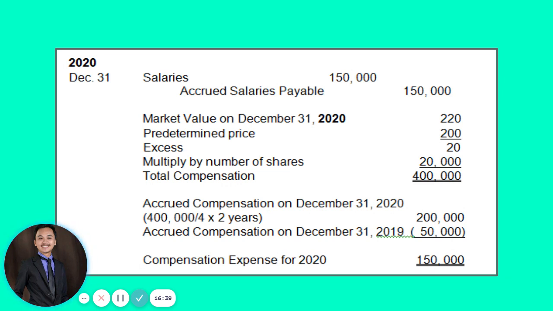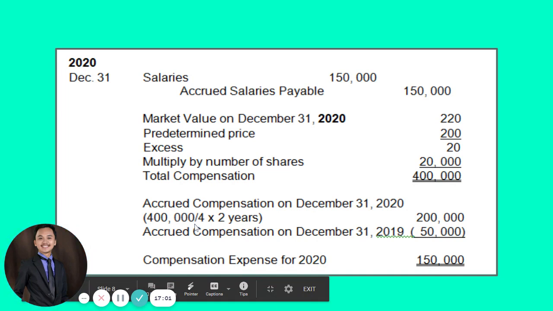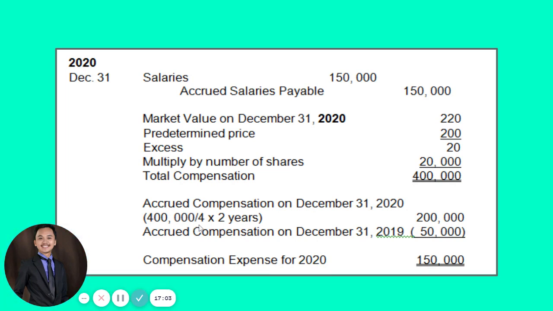So 20 times the total number of shares, 20,000. Your total compensation will be 400,000. All right. So again, 400,000, this is for the entire 4-year vesting period. To compute the amount of salaries expense that will be recorded in 2020, we have 400,000 divided by 4 years, times 2 years, to compute the accumulated salaries expense as of December 31, 2020.